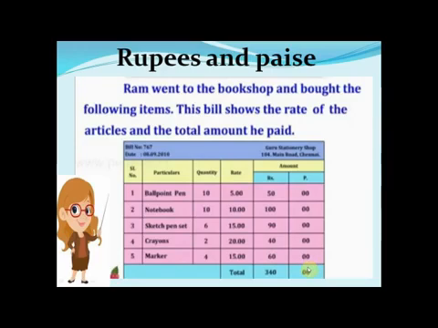Alright, children, have you understood? See, the number of items he bought, the quantity, how many items he bought of each, then the rate of the items, and then multiplied. We have multiplied this too, and we got this. So this much amount he had to pay for this many items. Now let's do one more.